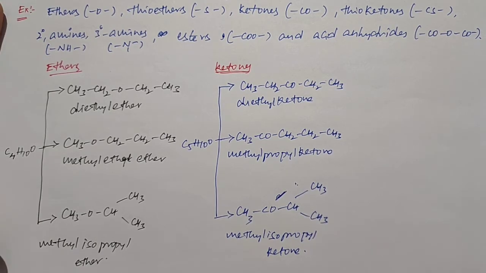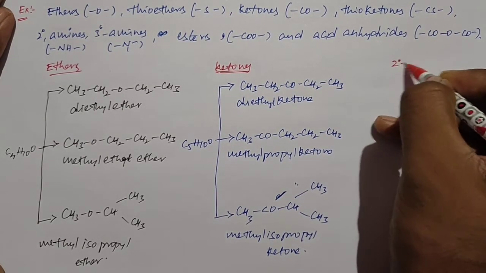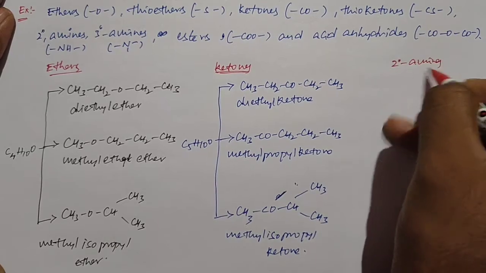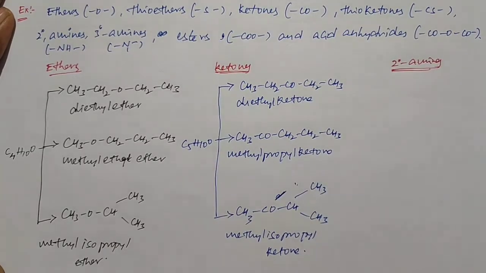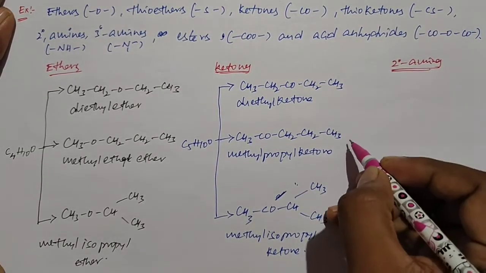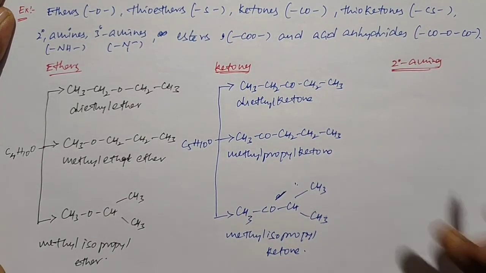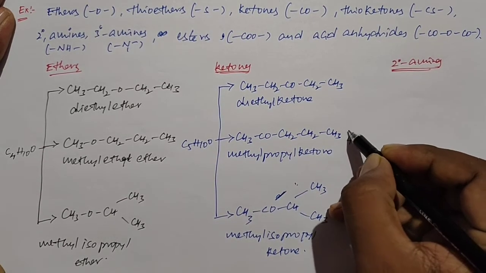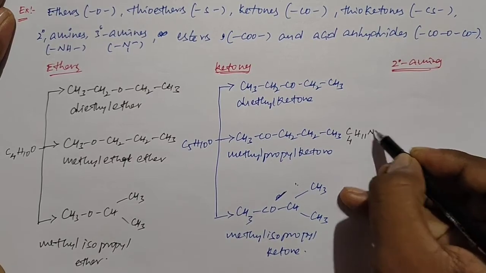And the last one is secondary amines. For secondary amines, I take one formula, C4H11N.